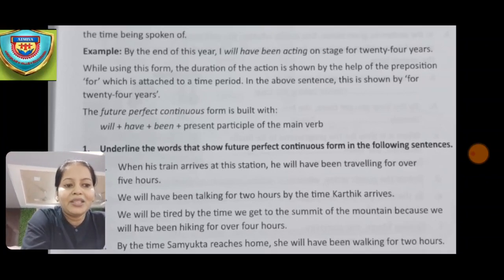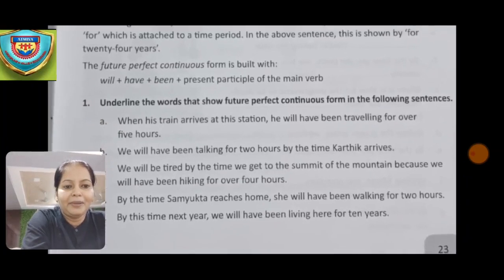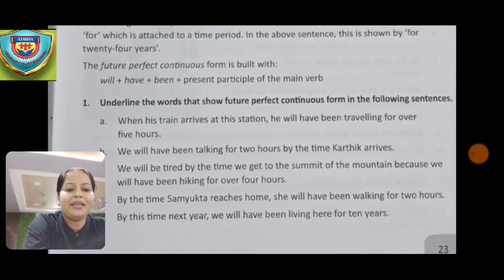Now here the questions are given. I'll be reading the questions for you. When his train arrives at the station, he will have been traveling for over 5 hours. You have to underline the words that show the future perfect continuous. Next one is, we will have been talking for 2 hours by the time Karthik arrives.